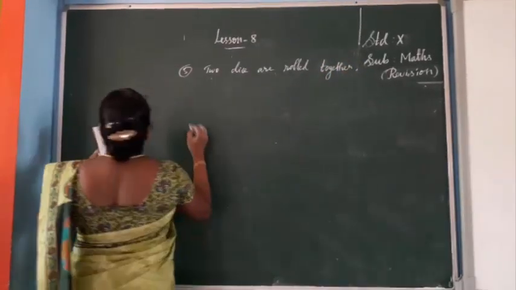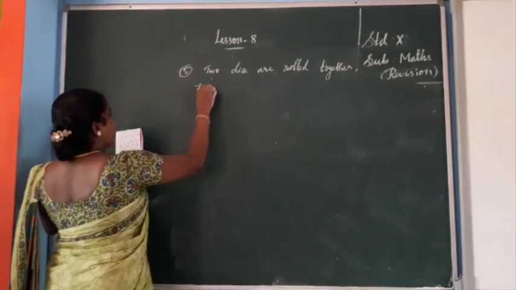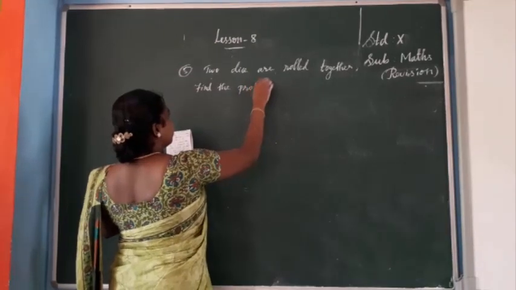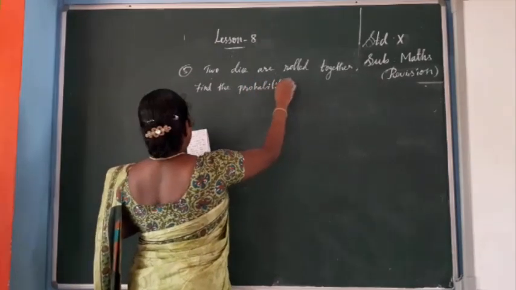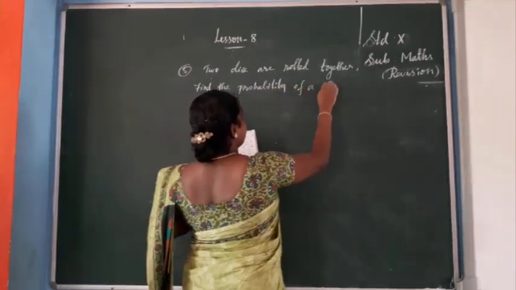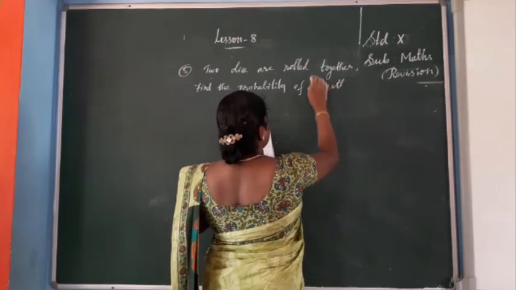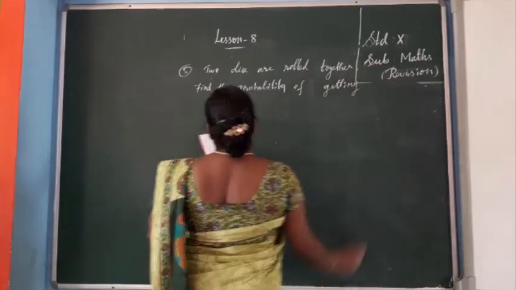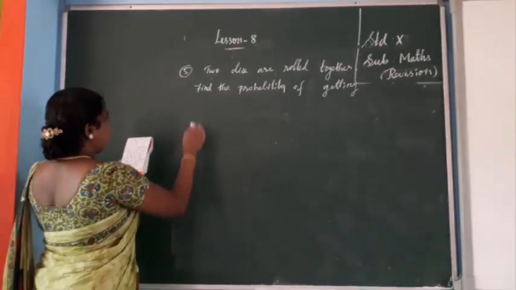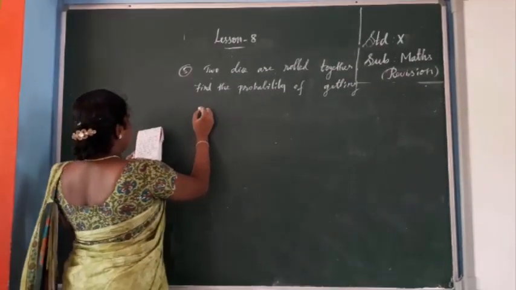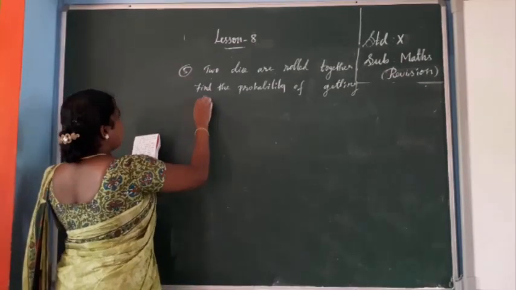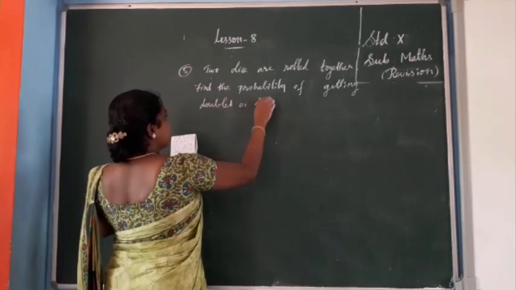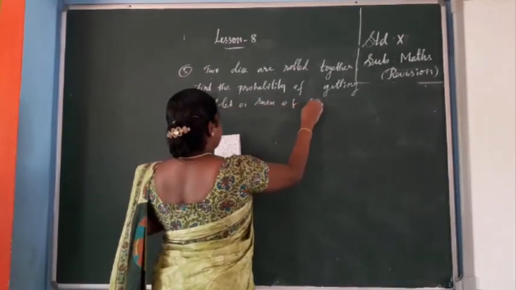Find the probability of getting a doublet or sum of faces as 4.